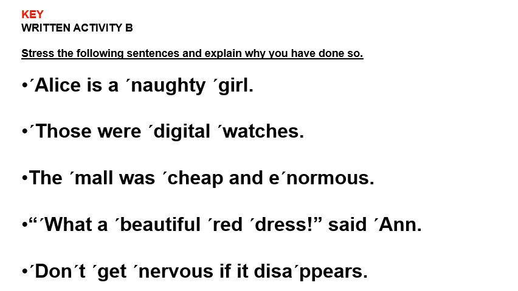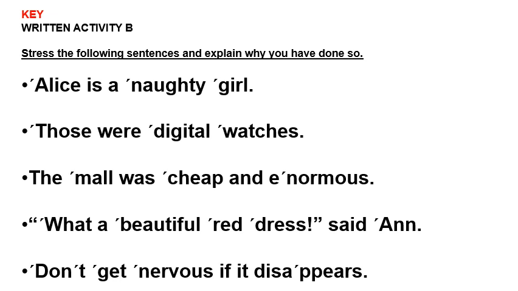The second sentence. Those is stressed because it is a demonstrative pronoun. Where is the verb to be? Unstressed in this position. Digital, stressed because it is an adjective. It belongs to the qualificatives. Watches is stressed because it is a noun.